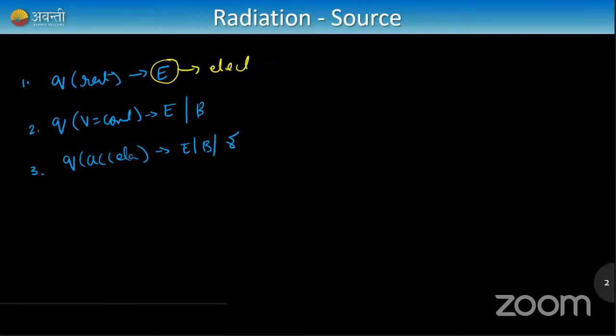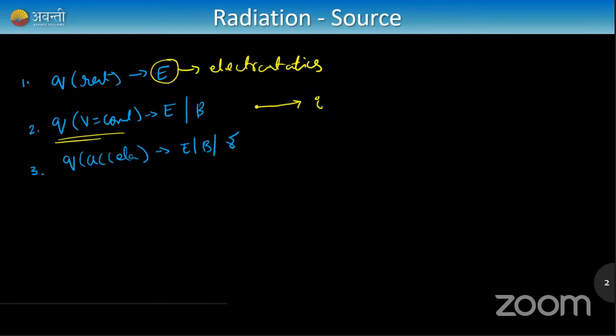If you remember, in electrostatics we see what happens to a charge: what is the electric field, what is the potential of the charge, what is the potential energy. We have studied enough basics of electrostatics. Next, when a charge is moving at constant velocity, remember this, it's very easy here. When a charge is moving at a constant velocity, that means it's a current, right?